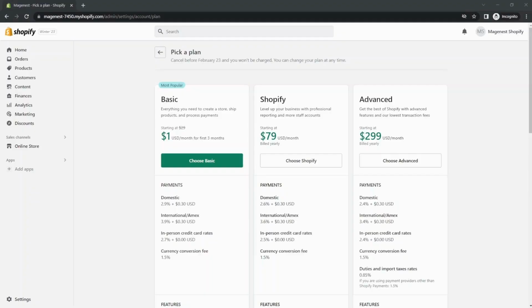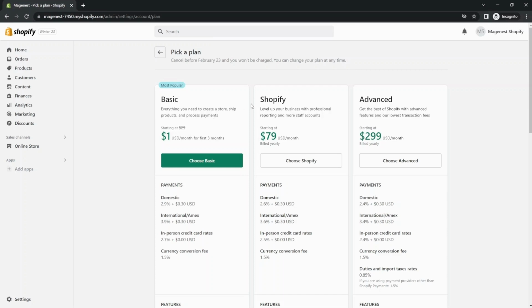Before launching your store, you also have to choose the Shopify pricing plan. Yes, the good news is that Shopify offers a 3-day trial. Then you have to choose your pricing plan. Now, let's see what Shopify offers for you.